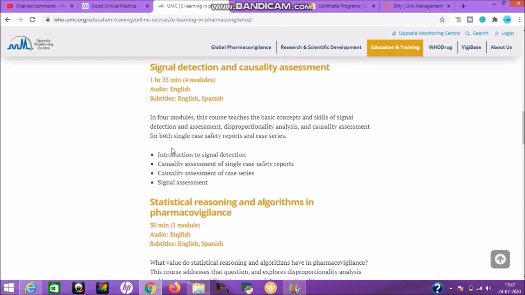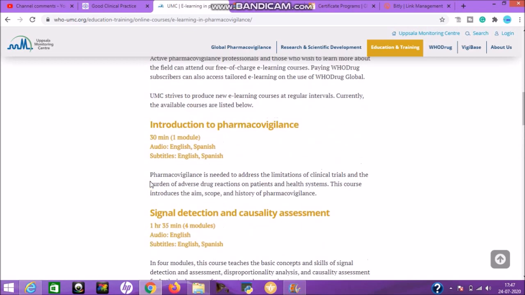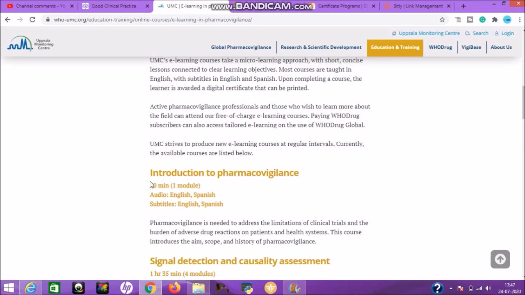These are the 4 module topics. Now the next course is Statistical Reasoning and Algorithm in Pharmacovigilance, which is a 30-minute course containing 1 module, with the same audio and subtitles both in English and Spanish. So these are the topics. Now I'll tell you how you can enroll for these courses.